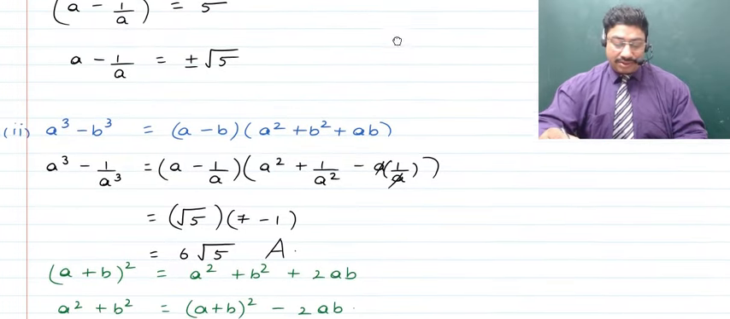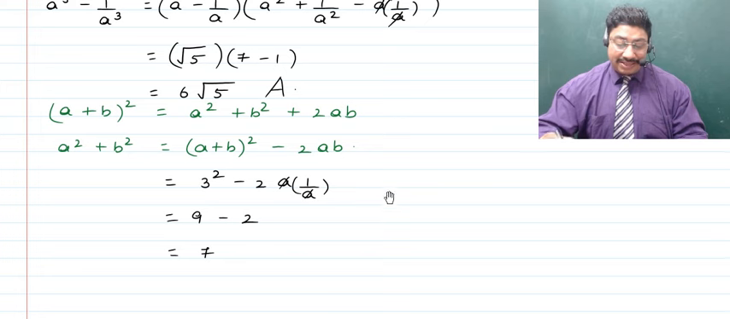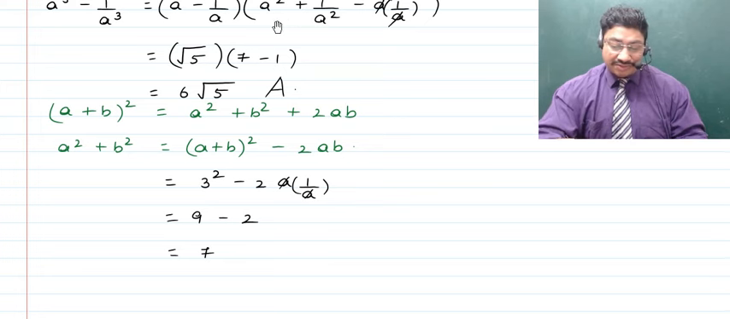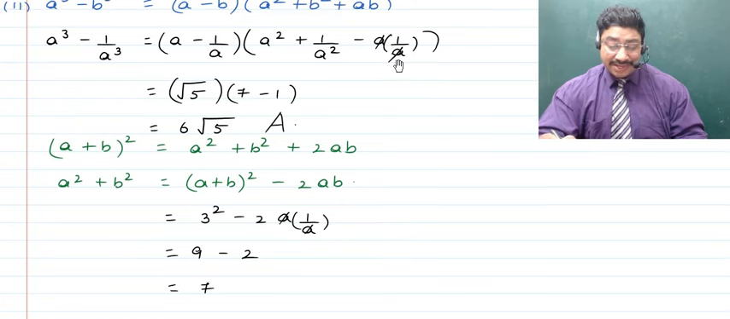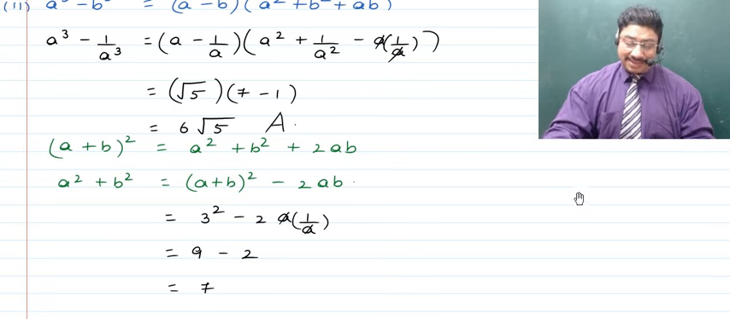And children, this value is to be substituted here in place of a square plus b square. Then 1 also is to be subtracted, and both of these a's will get cancelled, and that will give you 6. And a minus 1 upon a is already root 5. So as such, 6 times root 5 will become your final answer, right?